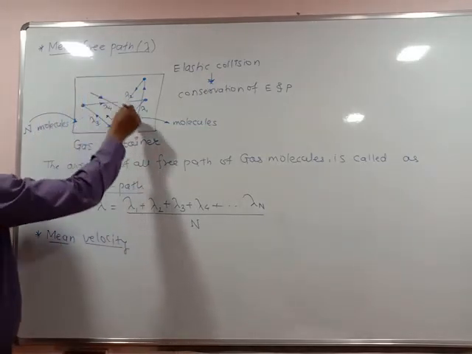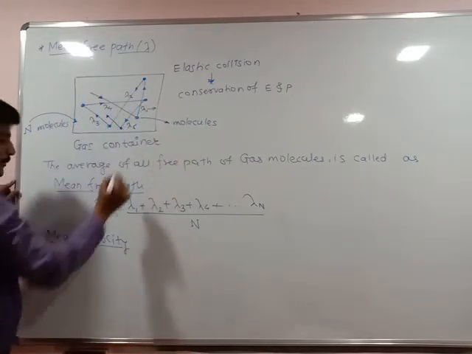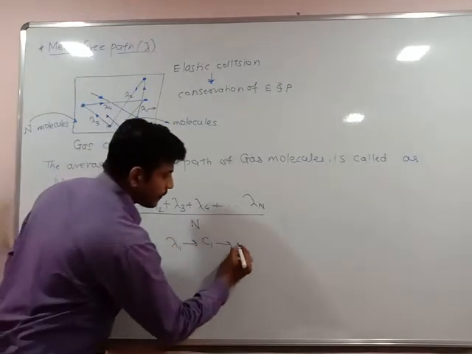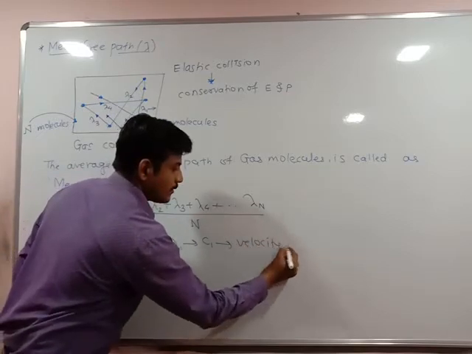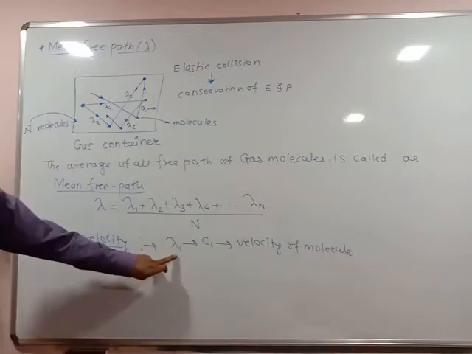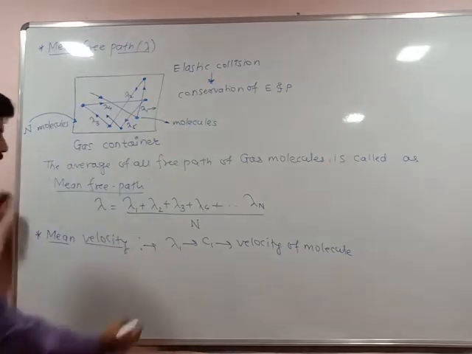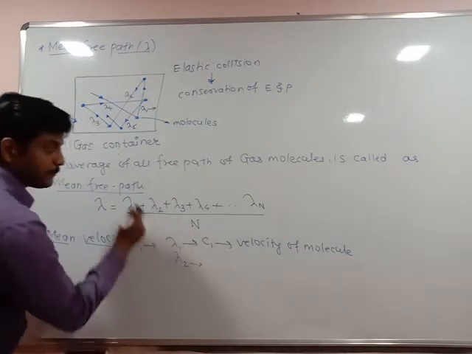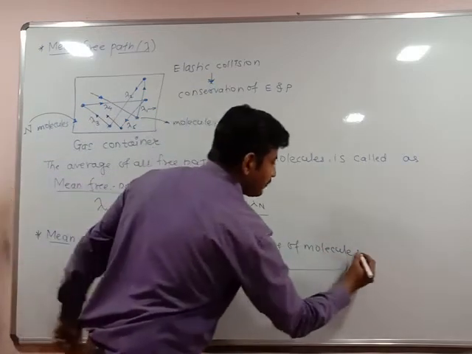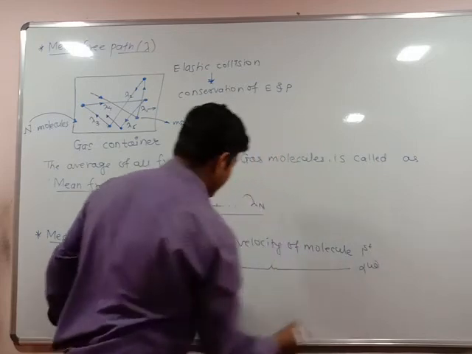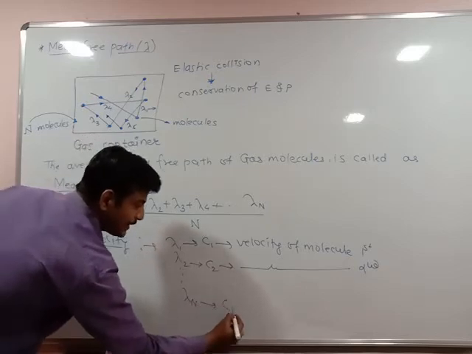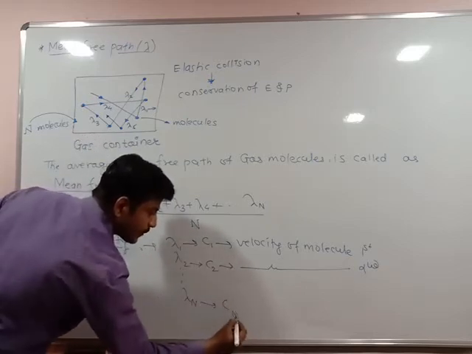Suppose for the first free path lambda 1, c1 is the velocity of the molecule during the lambda 1 collision. c2 is the velocity of the molecule during the lambda 2 free path, this is molecule first, this is molecule second, up to the last free path lambda n. यांची velocity काय असणार आहे cn ने असली तो capital N cn.